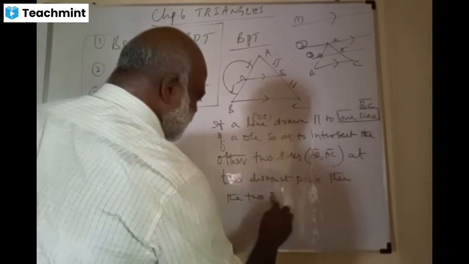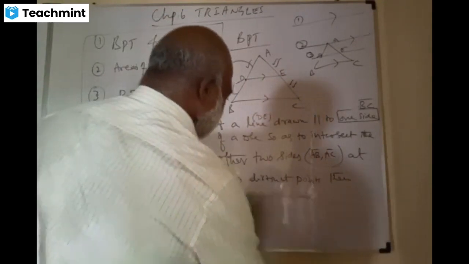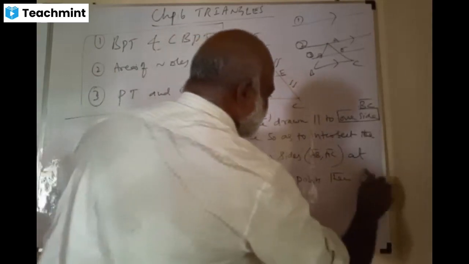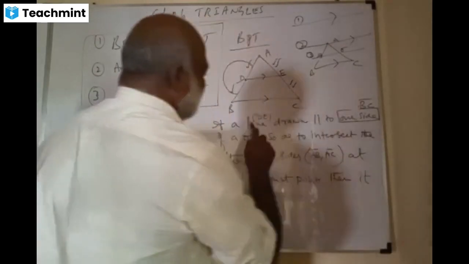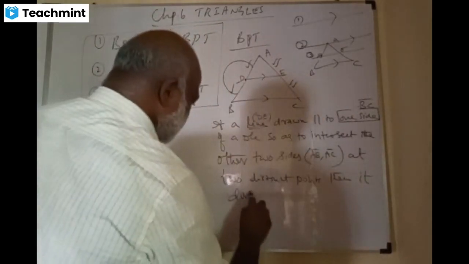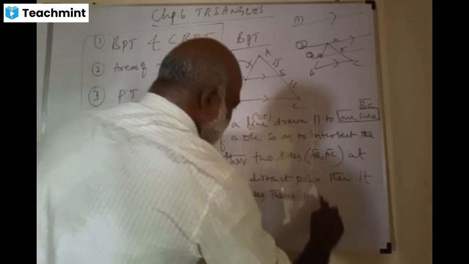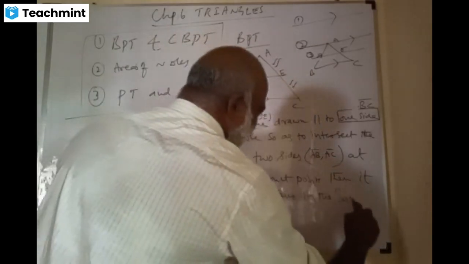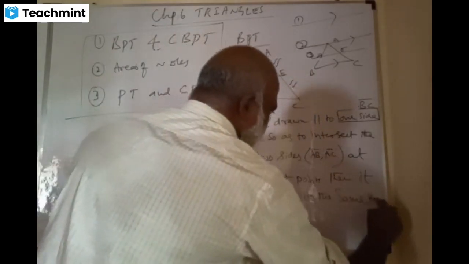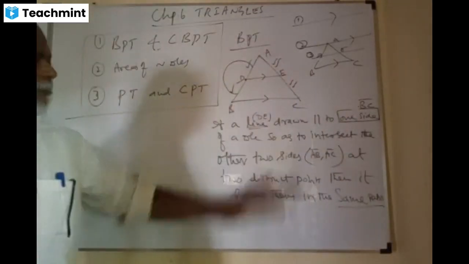Then the two sides are... Then it divides. It means what? The line divides them in the same ratio, my dear. Same ratio. Put the point clear, mark?